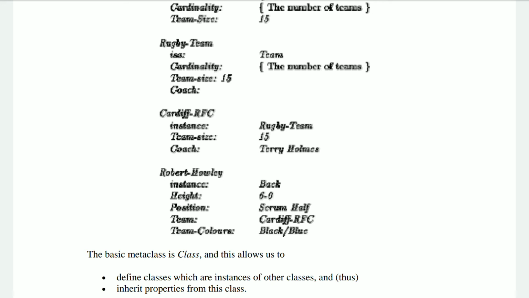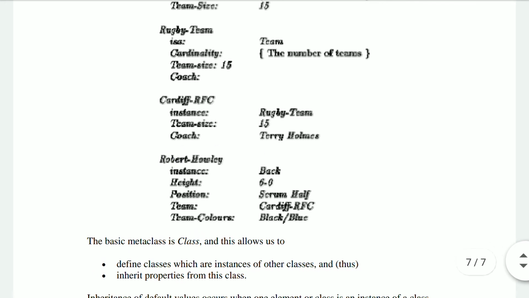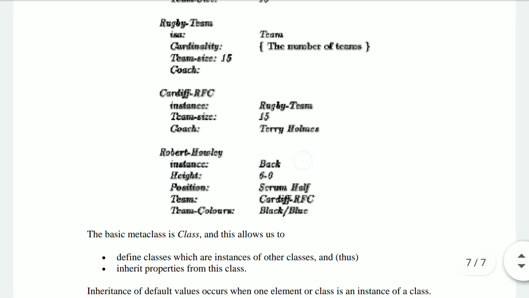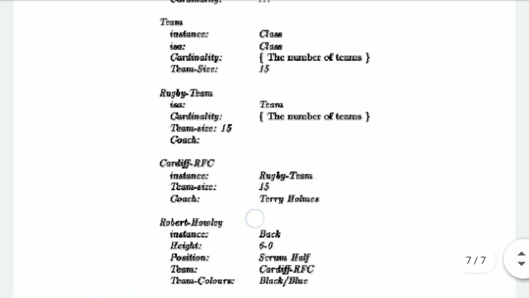Now we have a particular player, Robert: instance is back, height is 6, position is this, and team is Cardiff RFC.